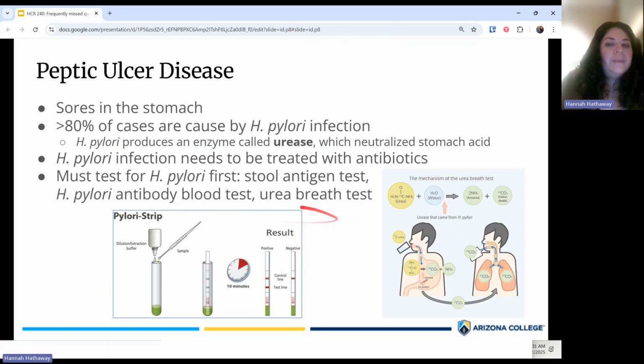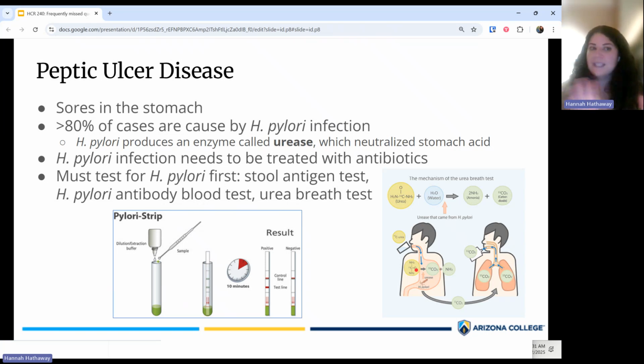And then another option is something called the urea breath test. So this has to do with this idea that once again, this bacteria can make this enzyme called urease, which essentially breaks down urea to make a base, and then that base neutralizes stomach acid. So in the urea breath test, you can give the patient a radioactively labeled urea, and then you can see if they have that urease enzyme, there's going to be more breakdown of that urea. So then when the patient breathes out, some of the carbon dioxide they breathe out will be radioactive because it's been broken down by that urease enzyme.